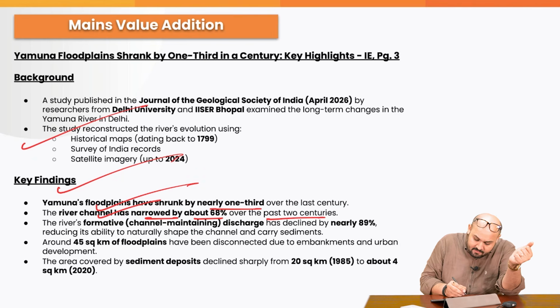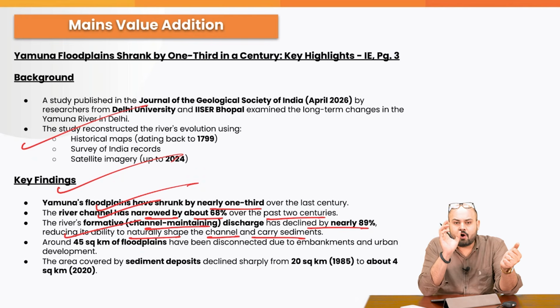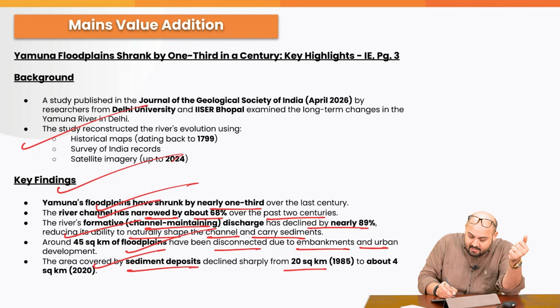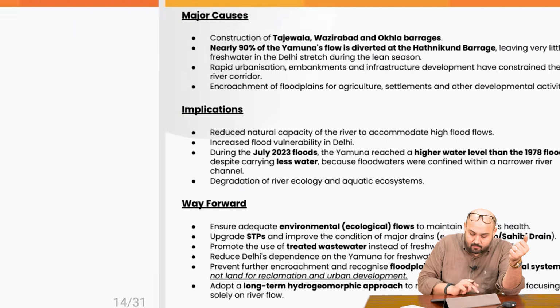The river's formative channel maintaining discharge has declined by nearly 89%, reducing its ability to naturally shape the channel and carry sediments. Now, what you'll have to understand is that because of these encroachments, the river is not having its natural flow. It has been altered because of human interventions. Around 45 square kilometers of floodplains have been disconnected due to embankments and urban development. The area covered by the sediment deposits declined sharply from 20 square kilometers to about 4 square kilometers.